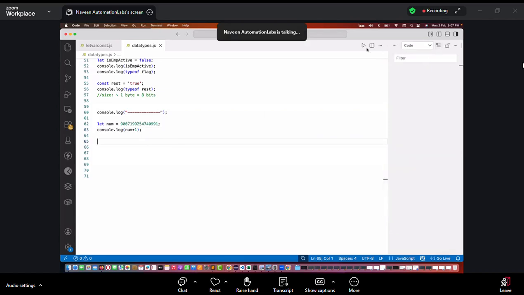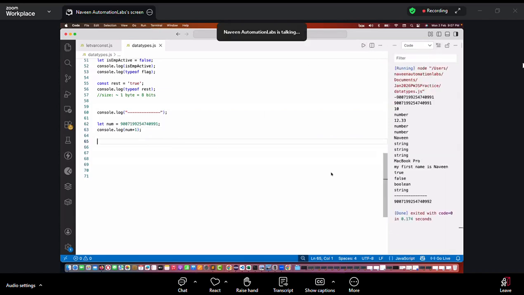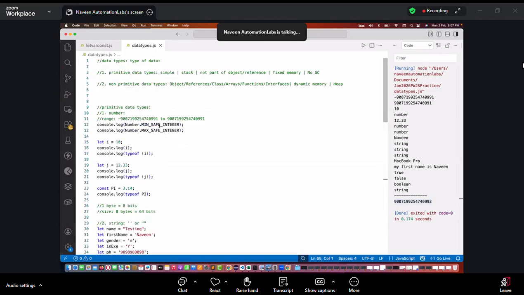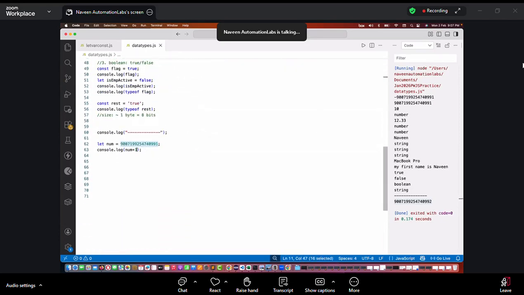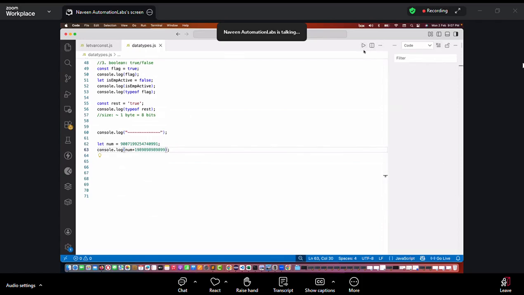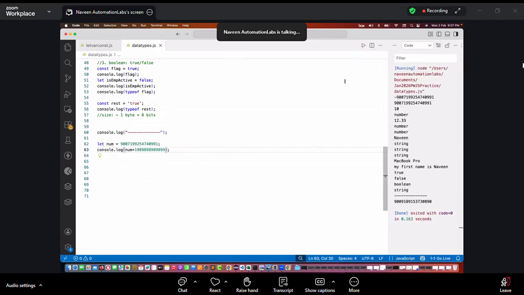Let's try that. See, I'm running it again. It's giving me something. See, it looks correct. So that's why I try to understand that, okay, this is the minimum safe integer or maximum safe integer. This is a very safe value we can reach up to here. But if I keep adding more and more digits over here, then it might go beyond the range and it will start giving you the wrong output here.